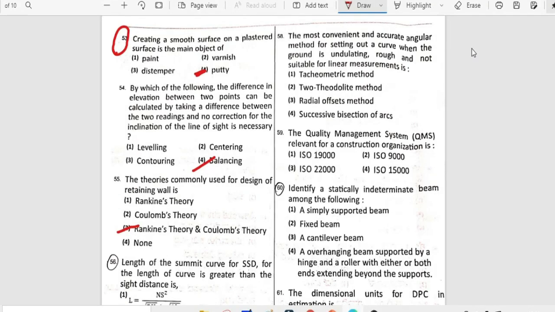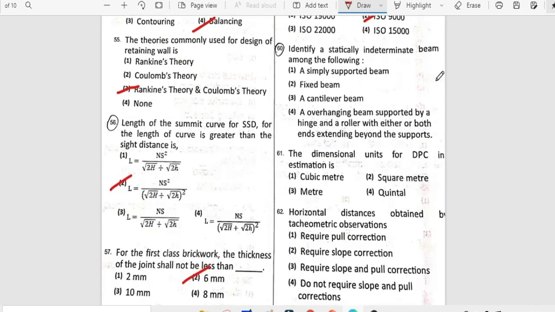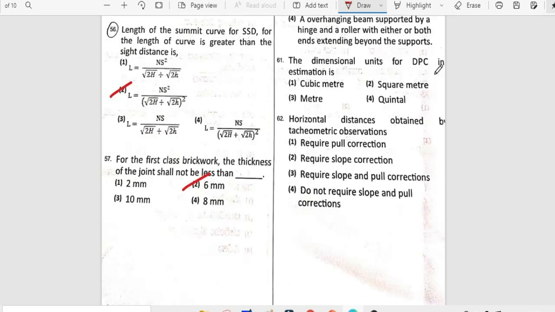The most convenient and accurate angular method of setting out a curve when the ground is undulating, rough and not suitable for linear measurement is the two-theodolite method. The quality management system relevant for construction organization is option 2, ISO 9000. Identify a statically indeterminate beam among all the following. So it is 2. The dimensional unit of damp proofing course in estimation is square meter.